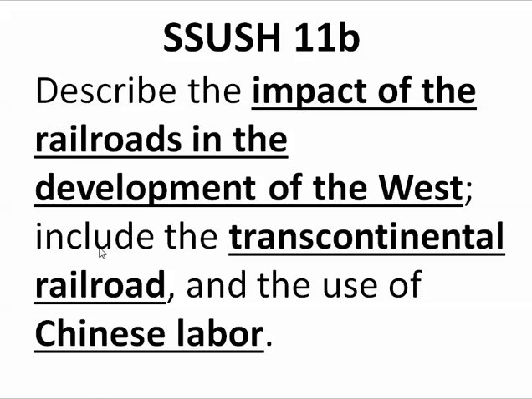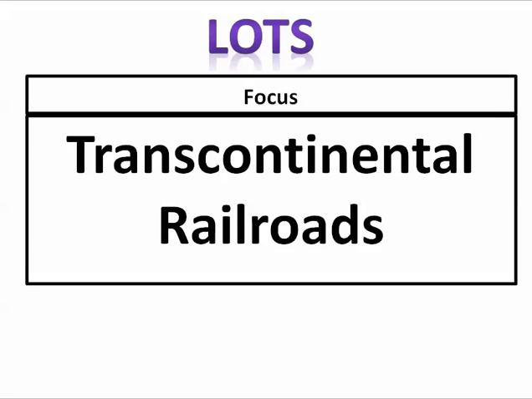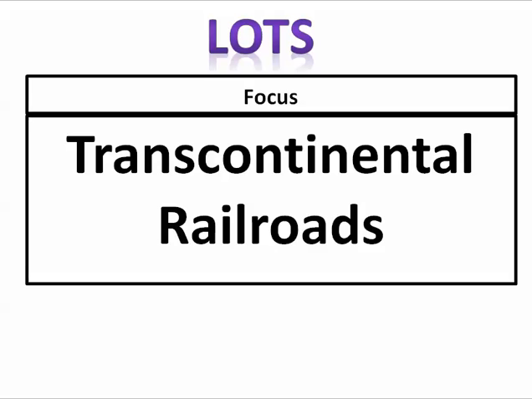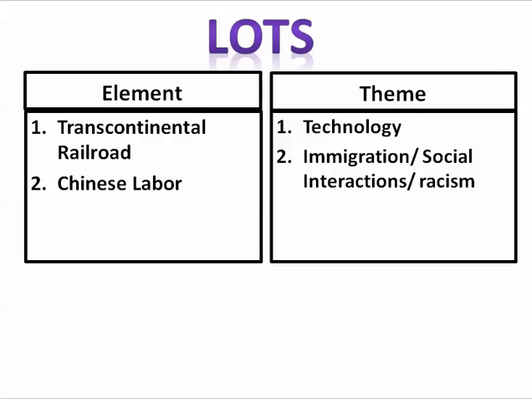Include, that's a clue to focus us in, the Transcontinental Railroad, building it, and the use of Chinese labor. So we see the Transcontinental Railroad being built, and then the use of Chinese labor. So our focus here is on two things: the building of the Transcontinental Railroad, and then the use of Chinese labor in the building of the Transcontinental Railroad. So our themes here are technology, the Transcontinental Railroad, the immigration with the Chinese, and the social interactions with them, and eventually, racism. We didn't treat them too well.